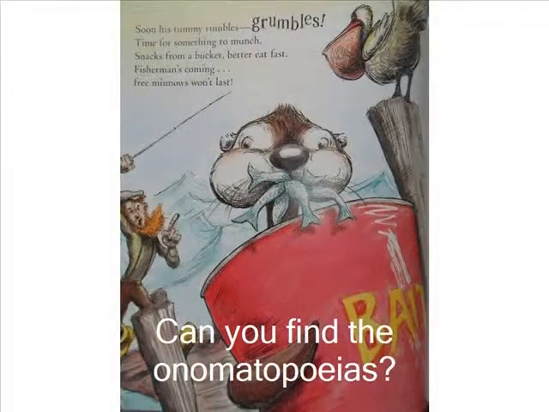Little Otter dives deep into the water and bumps into a turtle. The turtle tries to snap at Otter, but he knows what to do. He's a big otter now. Soon, Little Otter is hungry, and his tummy rumbles and grumbles. He snatches fish out of a fisherman's bucket. Can you find the onomatopoeias? That's right, rumbles, grumbles. Great job.